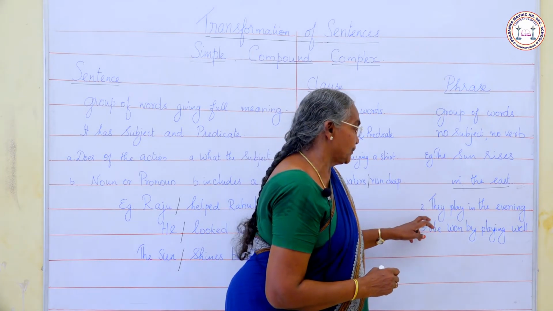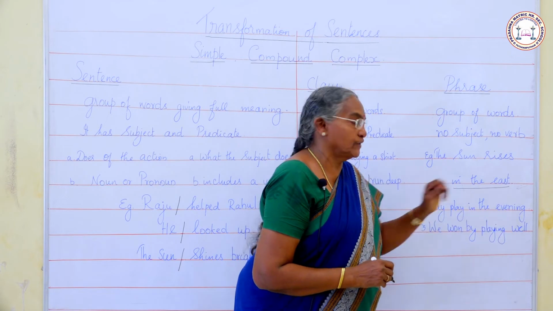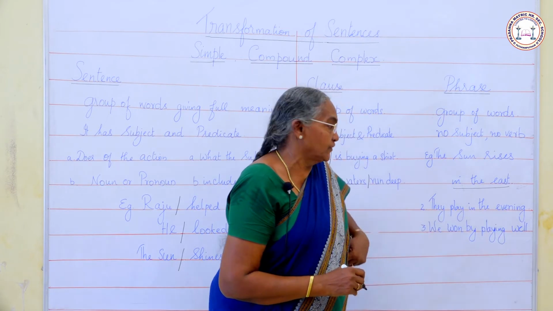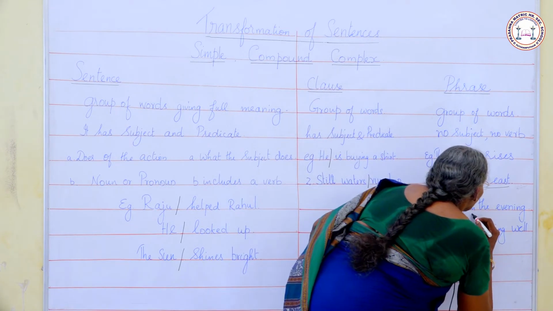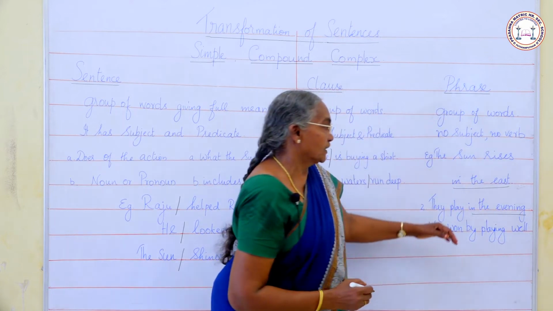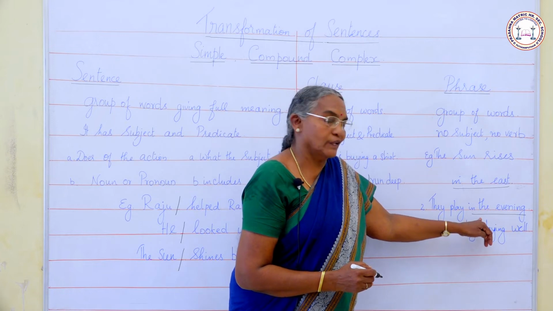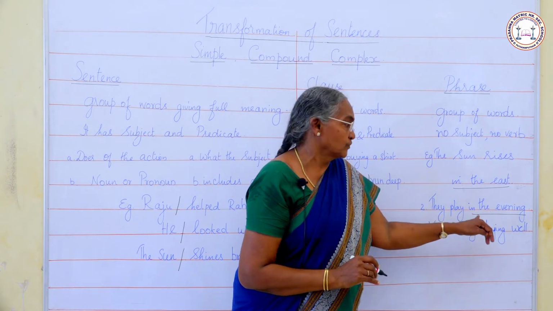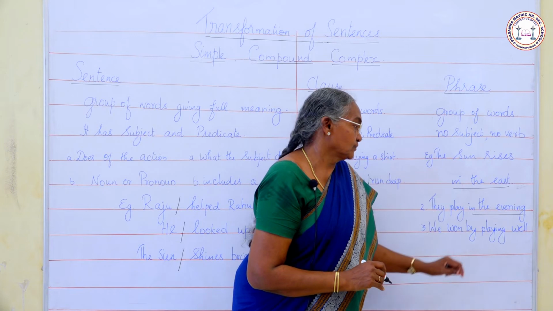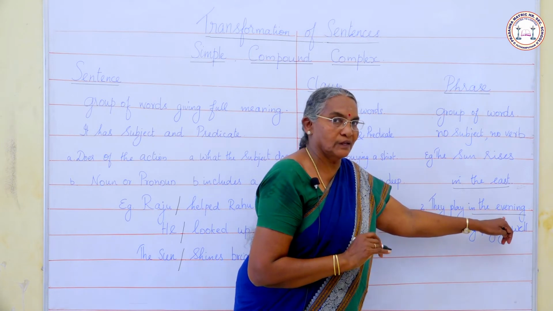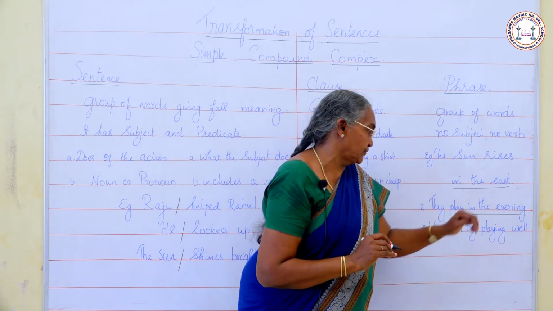Another example, they play in the evening. In the evening is the phrase. Can you see any verb here? Can you see any subject here? No. So it is a phrase. Group of words having no subject and no verb is called a phrase.